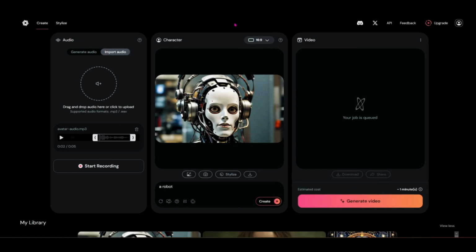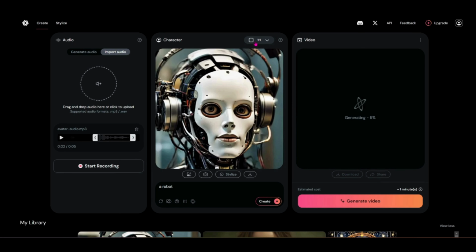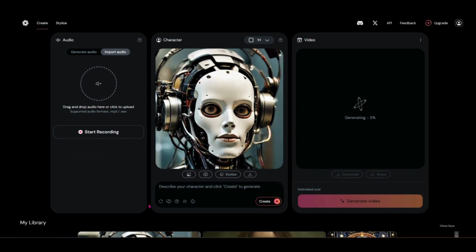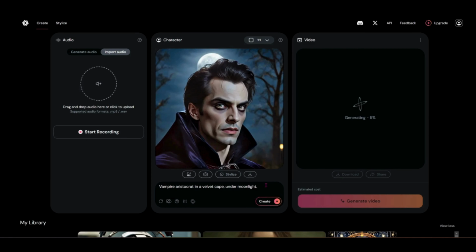One other really cool thing I want to show you before we hop into doing some more customized work and really getting into the nitty gritty details of how you can make this really cool. Let's come in here and get rid of this audio. And this time, let's just do the random prompt here. So we've got a vampire aristocrat and a velvet cape under moonlight. Okay, so that's pretty good for Halloween. We'll go ahead and just use this here.